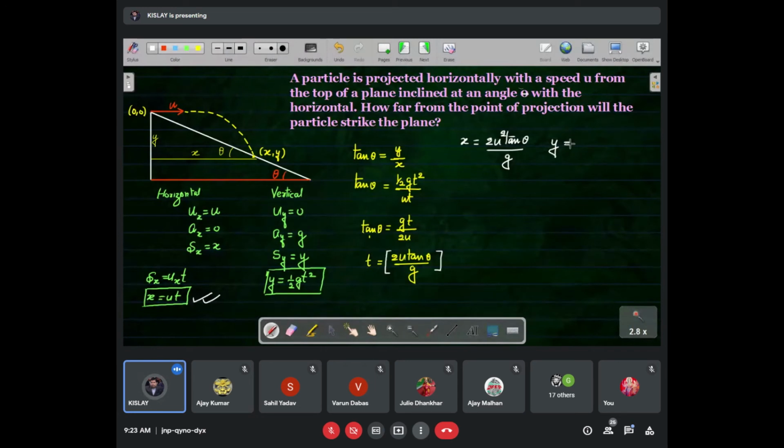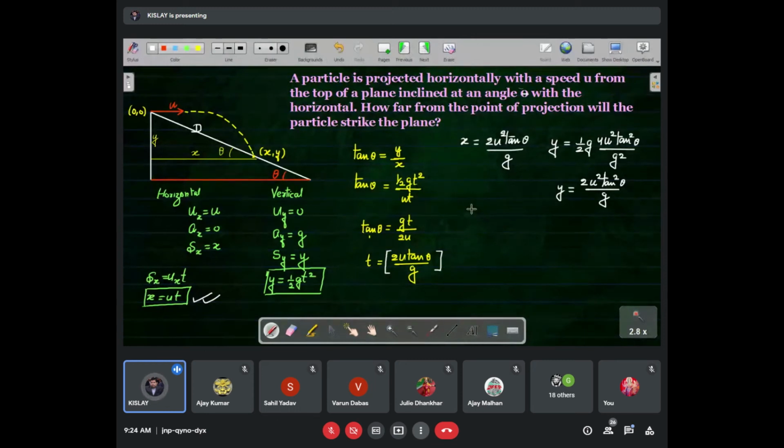Similarly, y is equal to half g t square, and if we put the value here, it becomes 4u square tan square theta upon g square. If we further solve it, 2 and 4 will cancel out, meaning 2 remains here: 2u square tan square theta upon g. It is your y. And what we have to find? This distance. We have to find this distance.